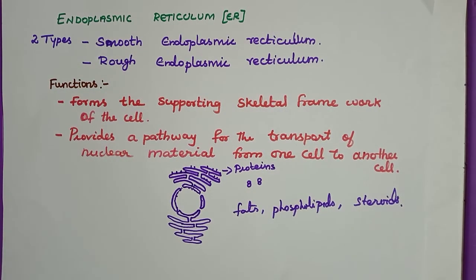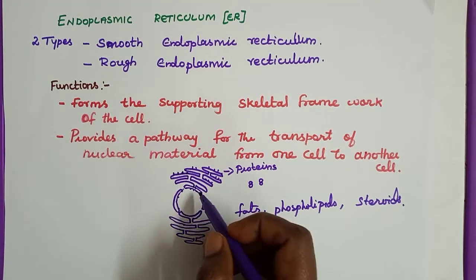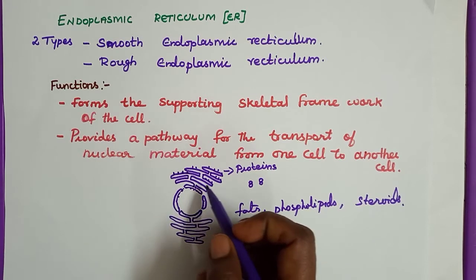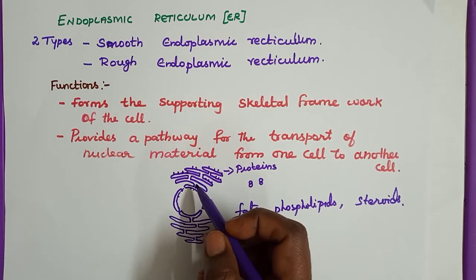Now, this endoplasmic reticulum transports the substances made around the cell so that they can be distributed. Proteins for use in the cell are made by ribosomes free in the cytoplasm, and the Golgi body receives the substance from endoplasmic reticulum because it is a tubular-like structure. It can pass the nutrients from one cell to another cell.